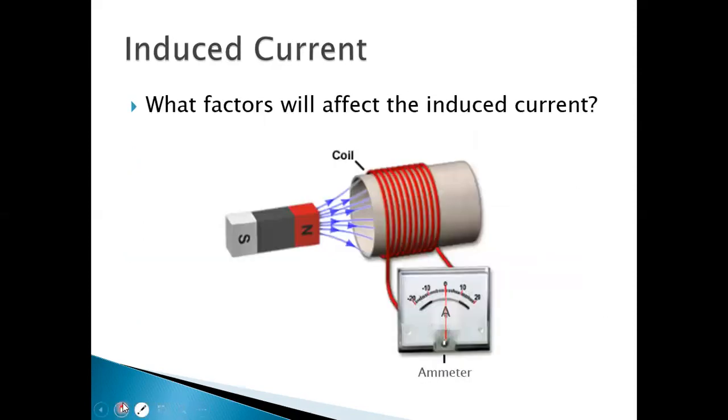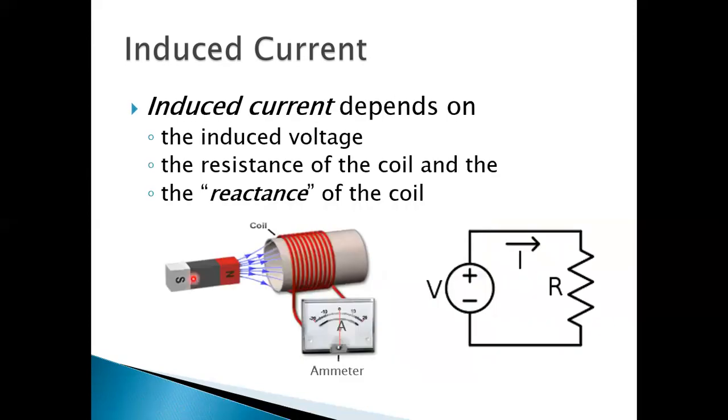Next, induced current. What factors will affect the current induced in the coil? Let us check out. The induced current will depend on the induced voltage. It will also depend on the resistance of the coil.